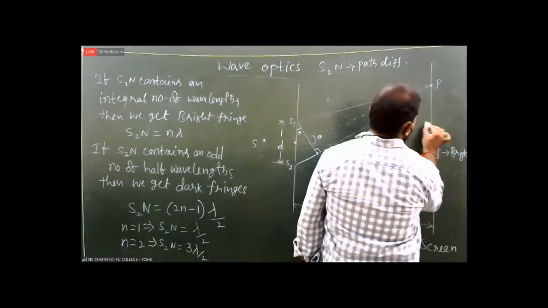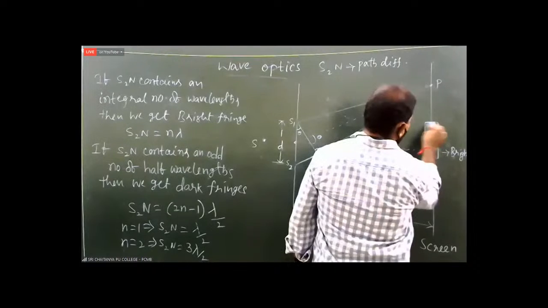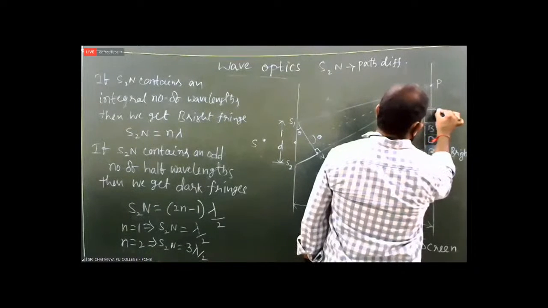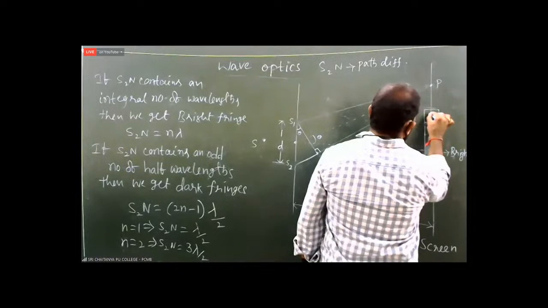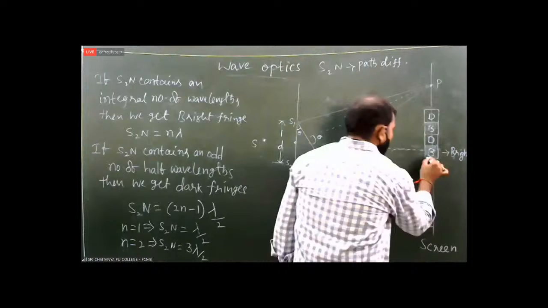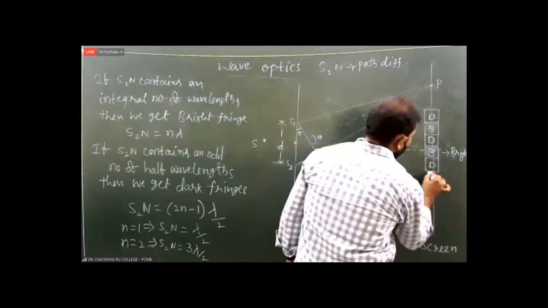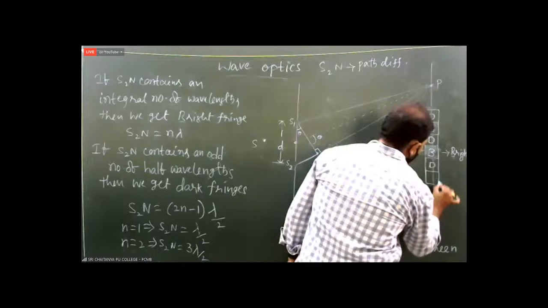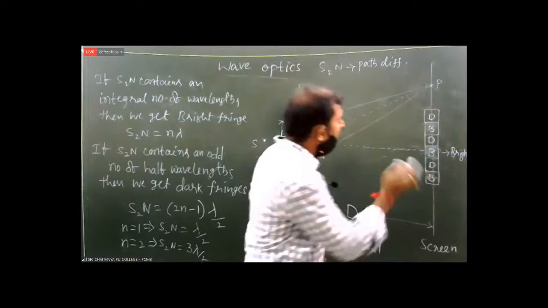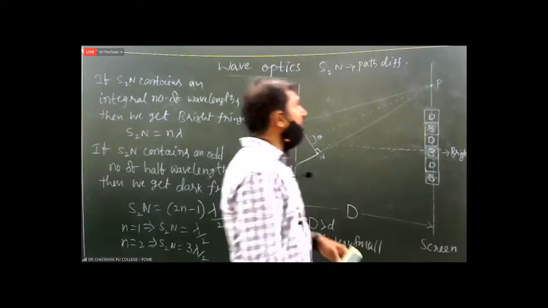Next, you will get bright, next dark, like this. Next bright, then dark, then bright. Like this you will get alternate brightness and darkness in Young's double slit experiment